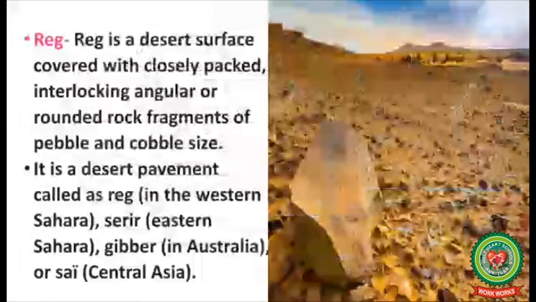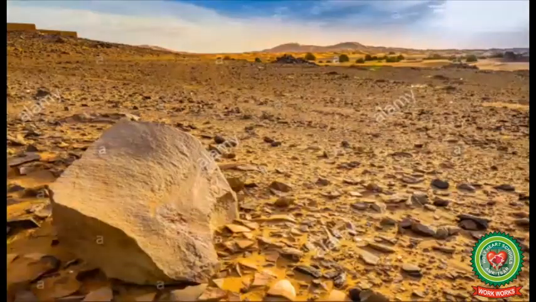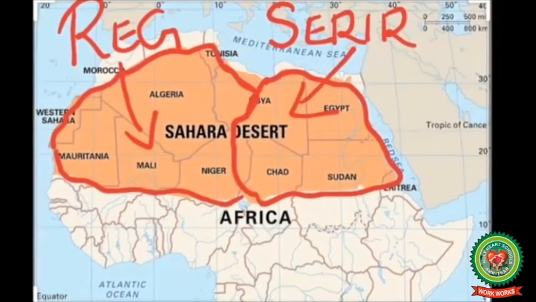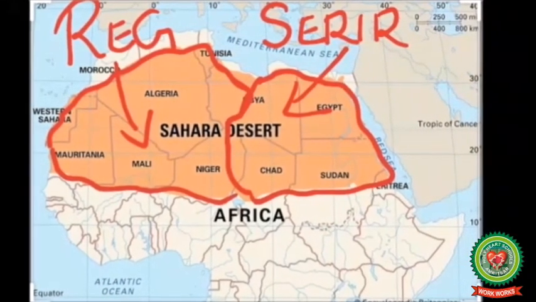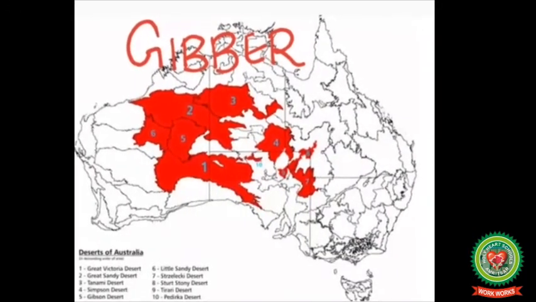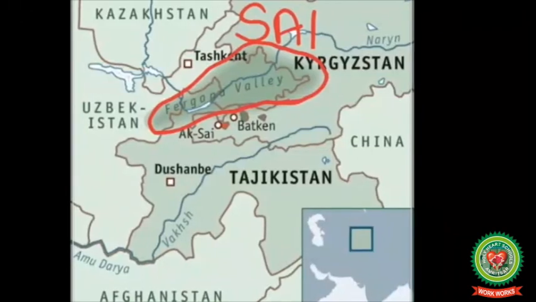Reg. Reg is a desert surface covered with closely packed interlocking angular or rounded rock fragments of pebble and cobble size. It is a desert pavement called reg in the Western Sahara, Serir in Eastern Sahara, Gibber in Australia, or Sai in Central Asia.